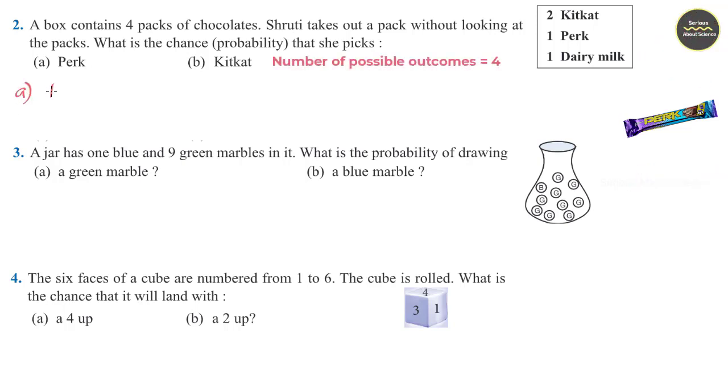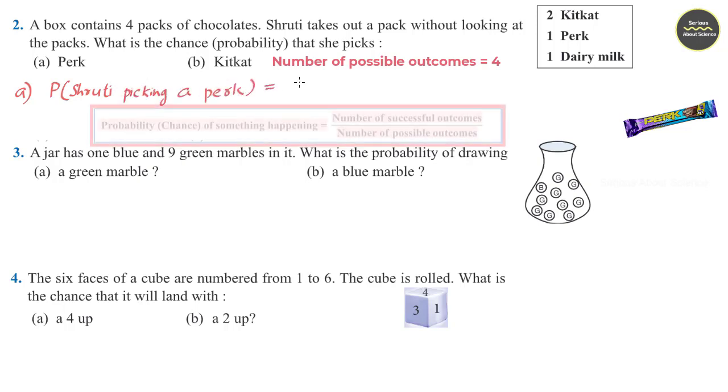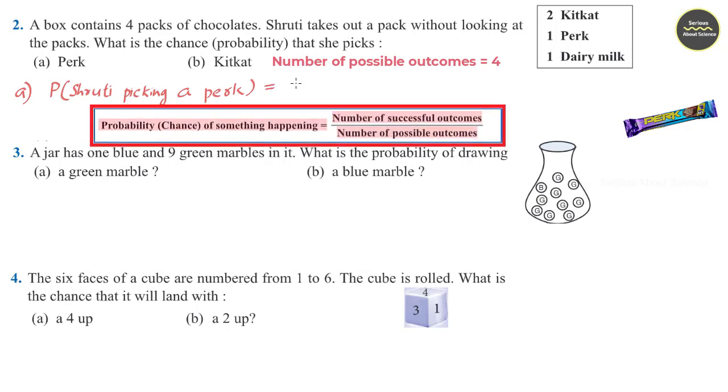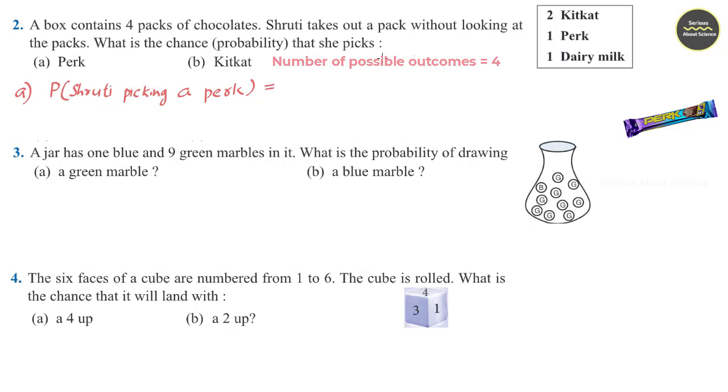The probability, in short, I can denote as capital P and I can write in brackets: probability of Shruti picking a Perk. Number of favorable outcomes by total number of outcomes. Here there is only 1 Perk, so it is 1 divided by total number of chocolates, which is 4. Probability of Shruti picking a Perk is 1 by 4.